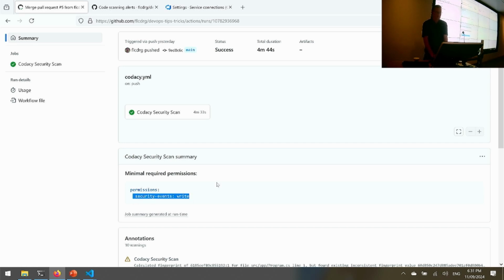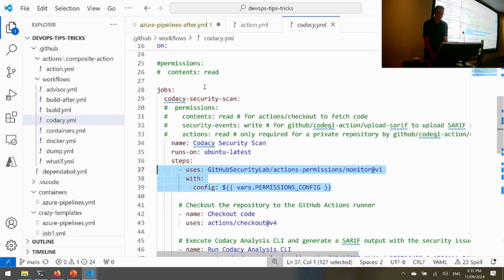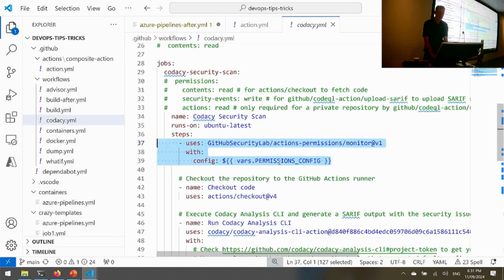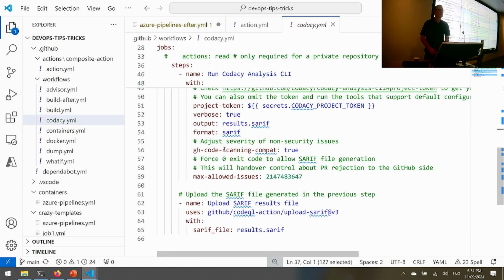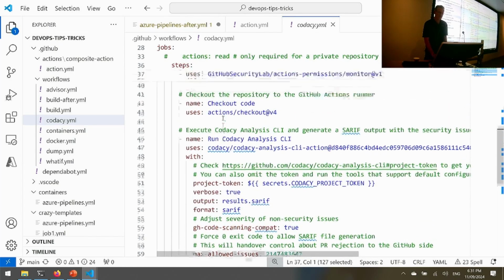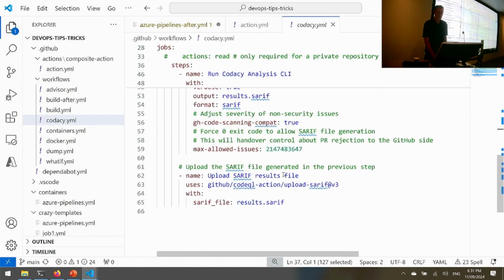So if I add that in, then yeah, that's all I should need. Interestingly, they've got a few other ones here in the example, but I should be able to add that in, and then it should work. And I think the reason it wants that security events is because it is writing security data back to the GitHub project.